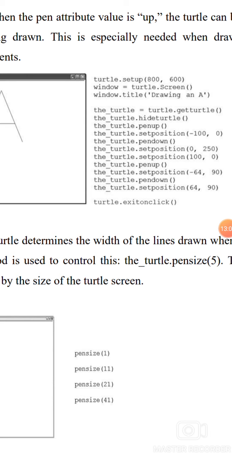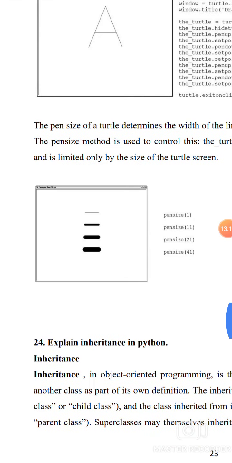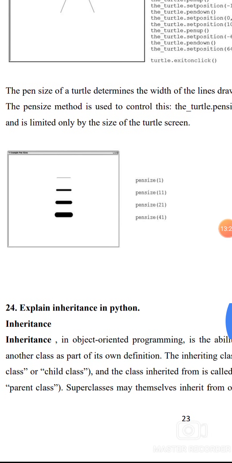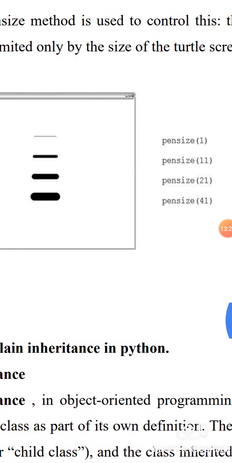The pen size of the turtle determines the width of the line drawn. The pen attribute is down. The pen size method is used to control the turtle pen size, for example 5. The width is given in pixels and is limited only by the size of the turtle screen. Pen size 1, pen size 11, pen size 21, pen size 41. This diagram represents the size of the turtle screen, defining the pen sizes.